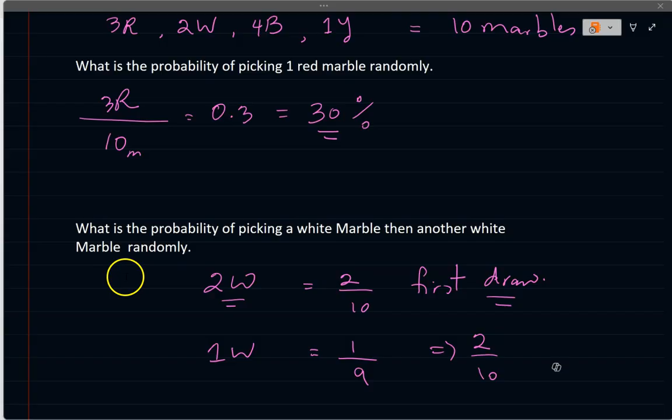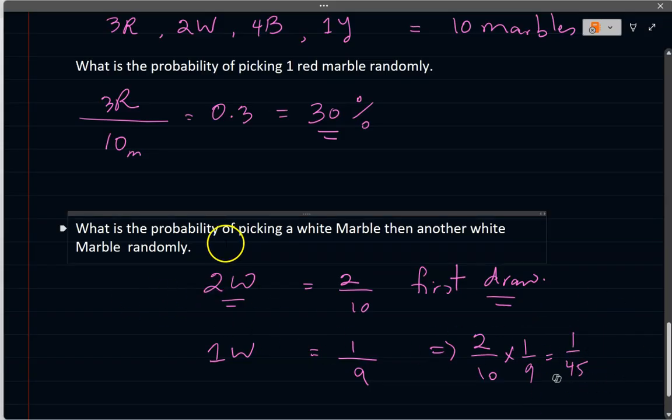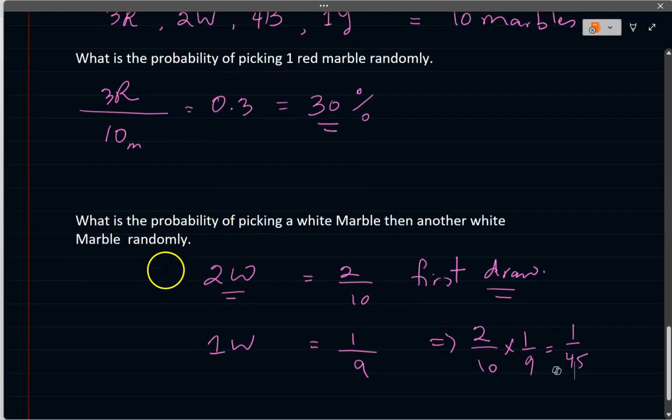Now, the total probability will be, you multiply the first probability 2 over 10 or 1/5 times 1/9, and when you simplify that, you get 1 over 45, and that would be the fraction representation of the probability, or you can divide it and get a decimal expansion, but that's what it will be.